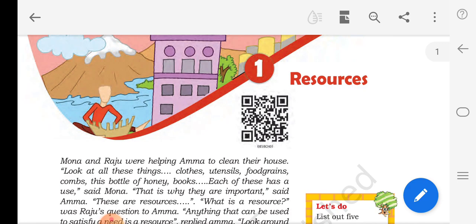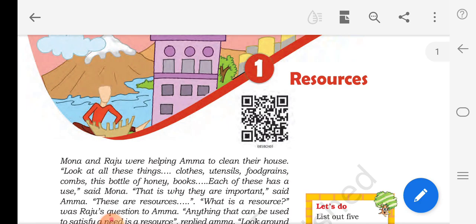Today we are going to revise chapter 1 in geography, that is resources, and you have the same online test on 7th of August, Friday. I will be sending the link. You have to click the link and answer the questions, that is for 20 marks.